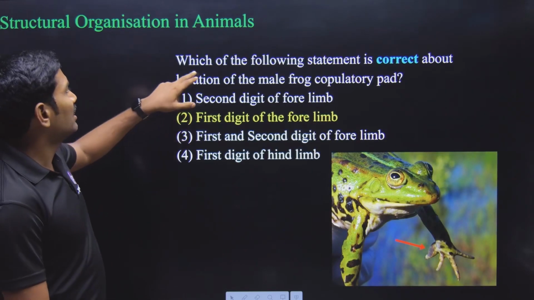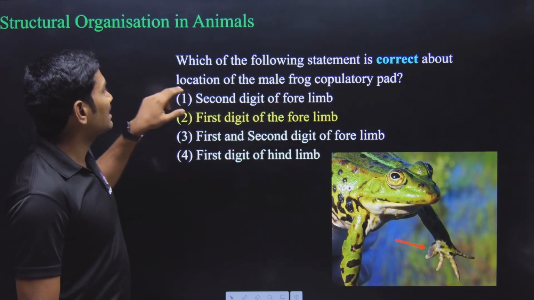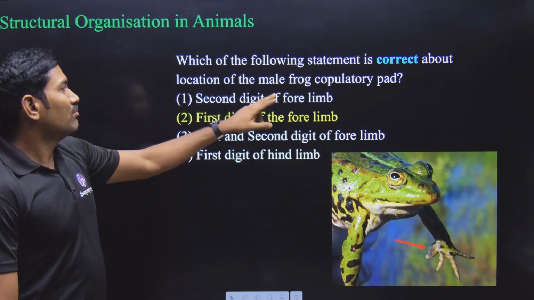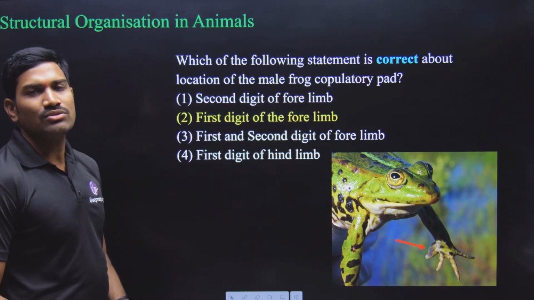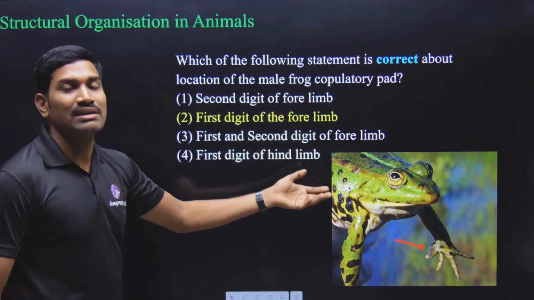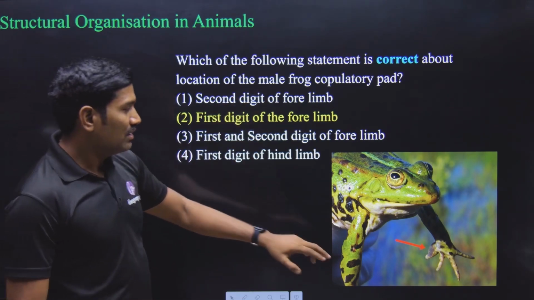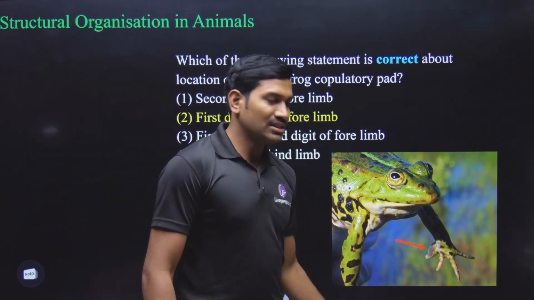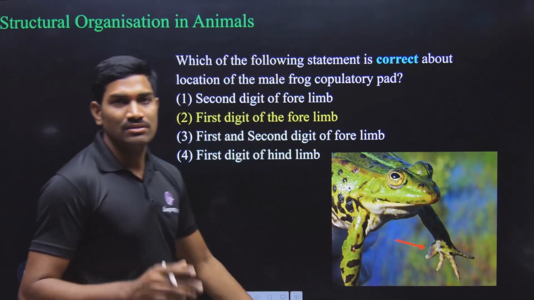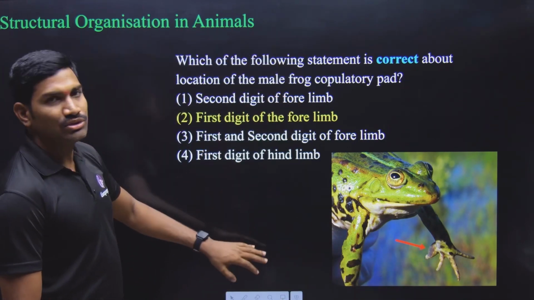Again from the frog only. Which of the following statements is correct about the location of male frog copulatory pad? So these copulatory pads are present in the males, and what is the location? It is present on the first digit of the forelimb. For the forelimbs, on the first digit, this copulatory pad is present. Clear? So answer is option 2.